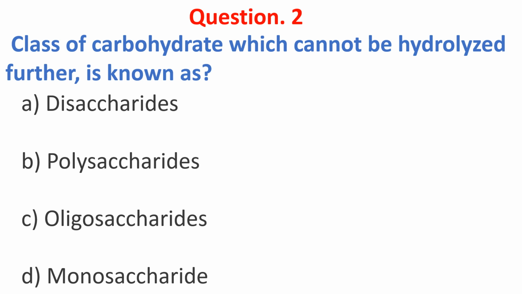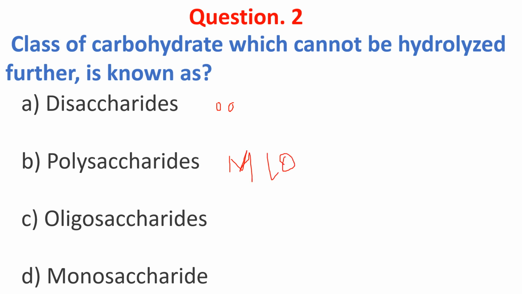Which class of carbohydrate cannot be hydrolyzed further into a simpler form? A is disaccharide, which has two sugar units. C, polysaccharide has more than 10 sugar units.